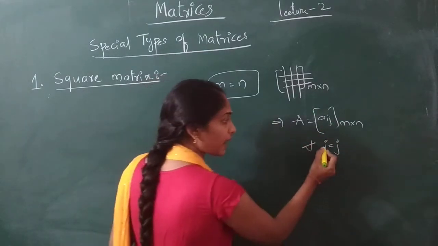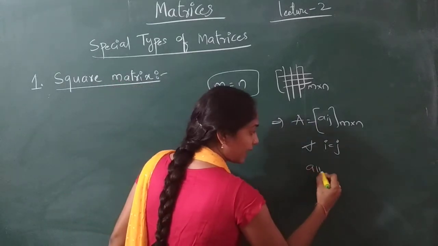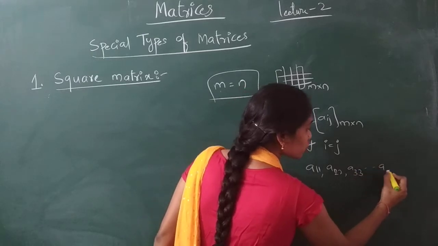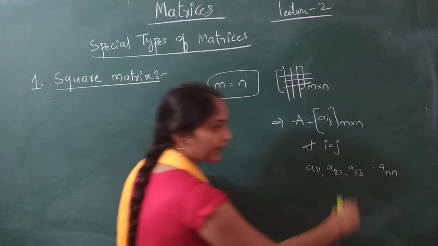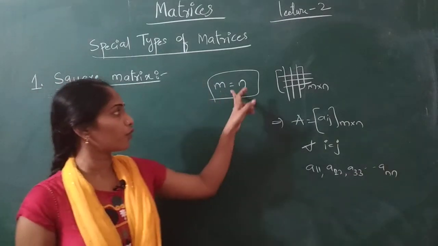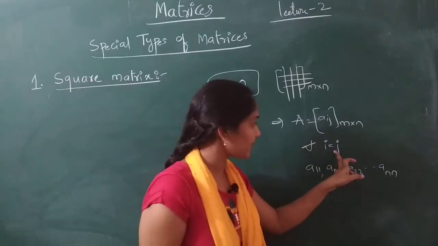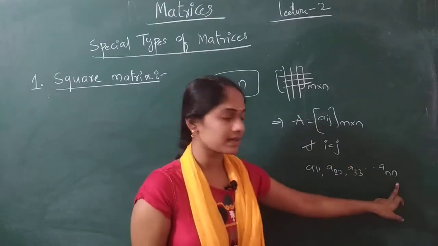In particular, if I equals J, the elements will be A11, A22, A33, and so on up to ANN. The order is N, because in a square matrix the number of rows equals the number of columns.